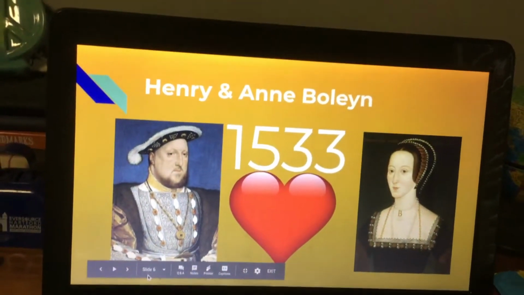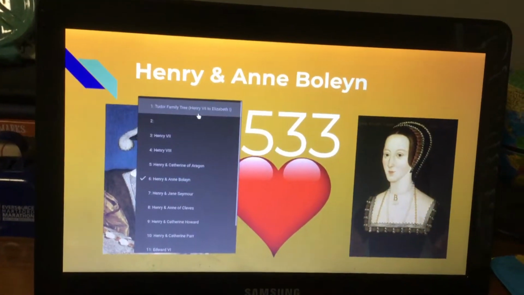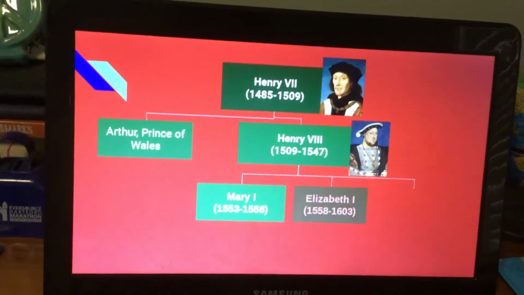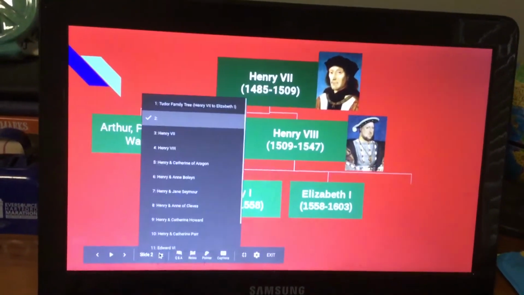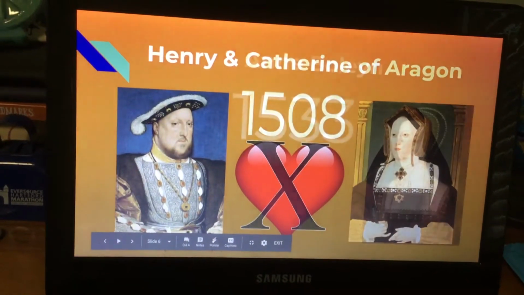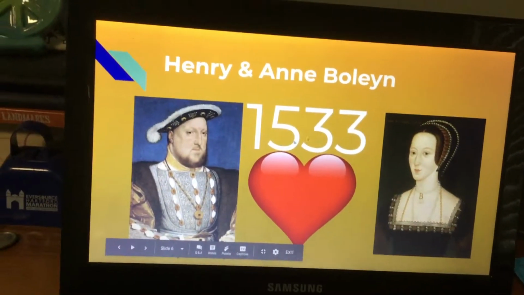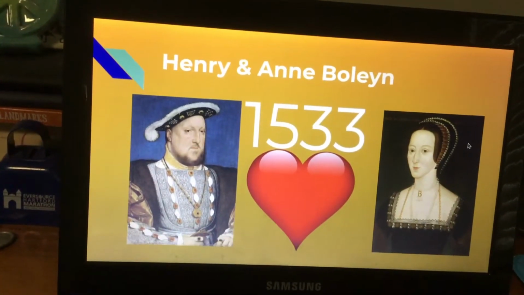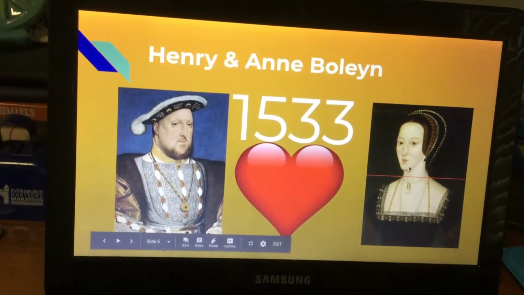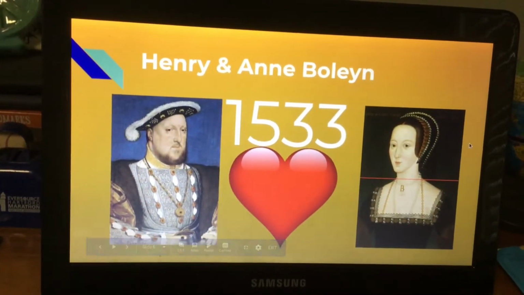Anne Boleyn and Henry had a daughter, Elizabeth. Henry was not very happy with her, but he still loved her, and he didn't care if it was another daughter. She would just go out and marry a king. So Anne Boleyn ended up losing her head because enemies at court accused her of adultery with the king, and she was most likely innocent, but she was beheaded.